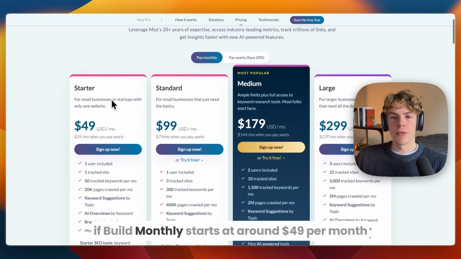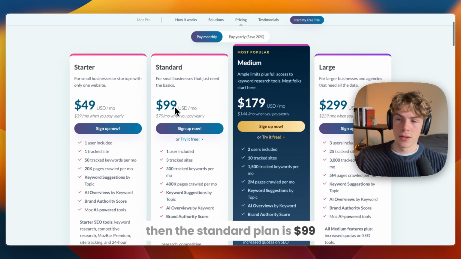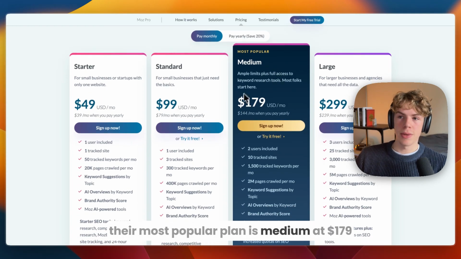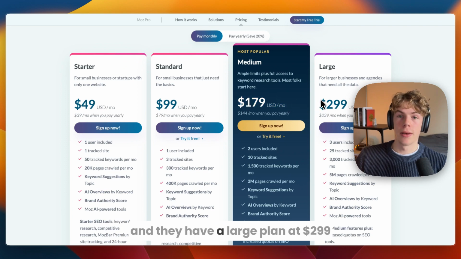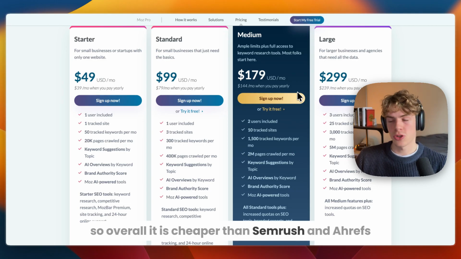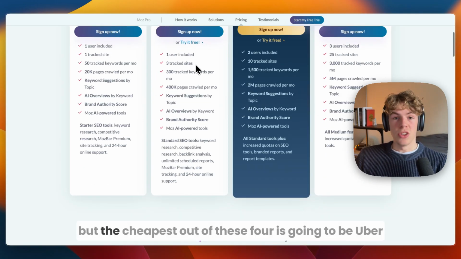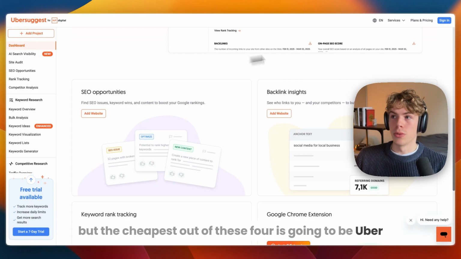Then Moz, if billed monthly, starts at around $49 per month. Then the standard plan is $99. Their most popular plan is medium at $179, and they have a large plan at $299. So overall, it is cheaper than Semrush and Ahrefs. But the cheapest out of these 4 is going to be Ubersuggest.